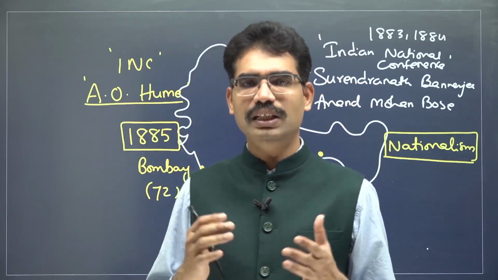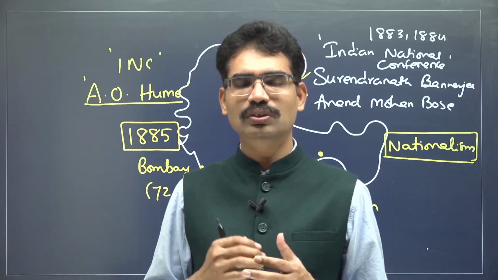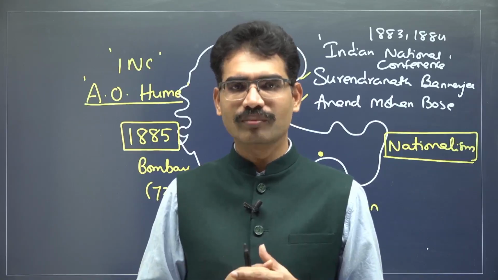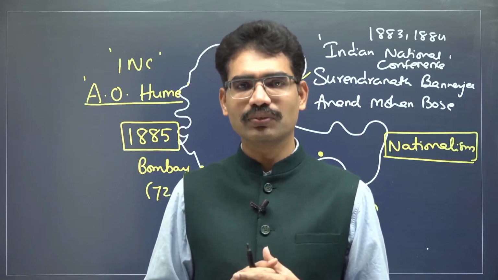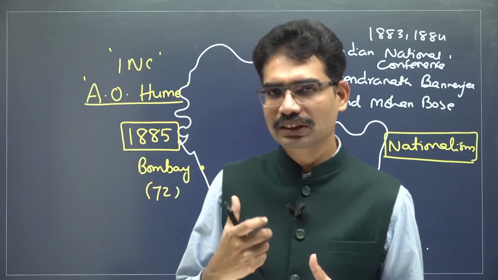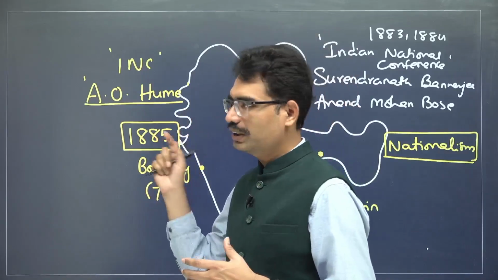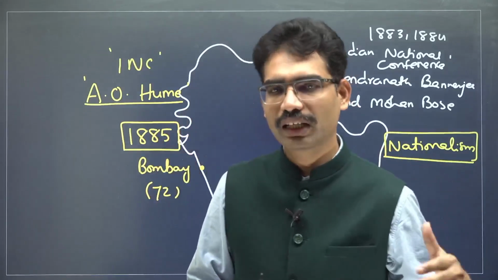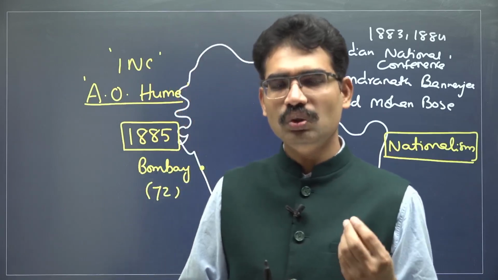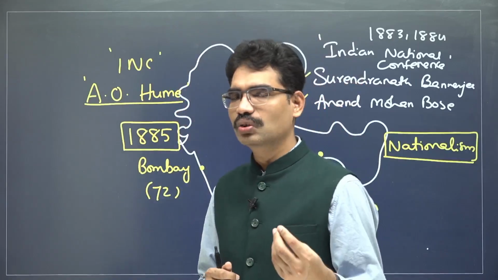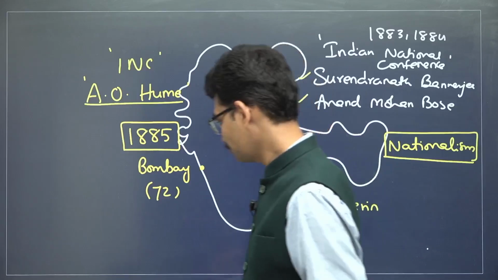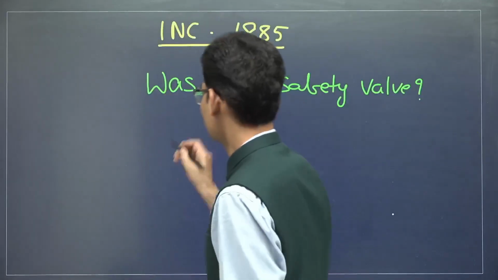Some say that it is a safety wall. The British did not want to create an atmosphere for a 1857 type of revolt. They wanted to know such a revolt in advance. That's why they created this organization. That was the charge against the Indian National Congress by some of the later nationalist leaders. The great leader who made the safety valve theory very popular was Lala Lajpat Rai.